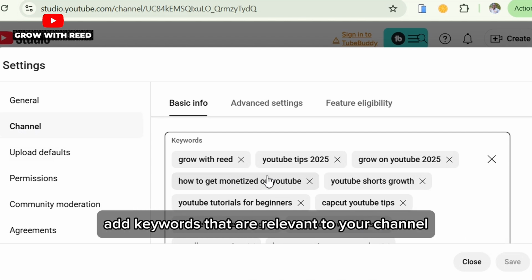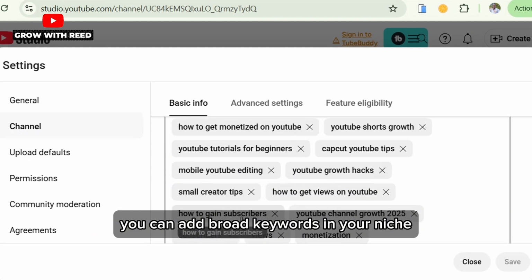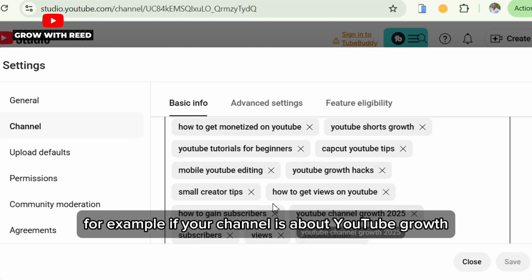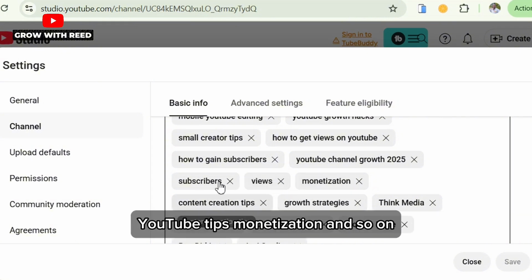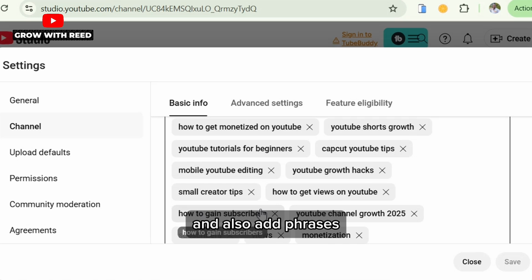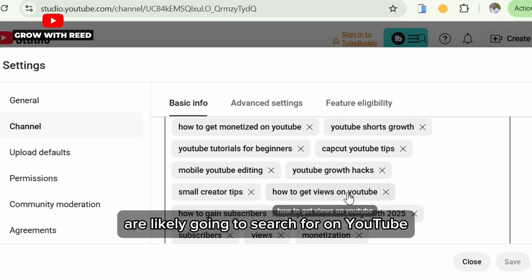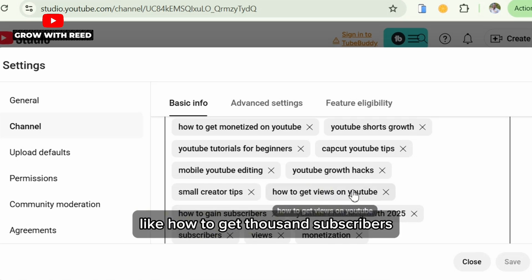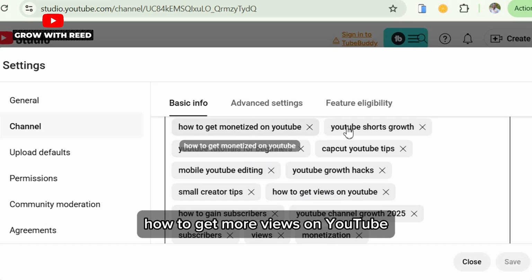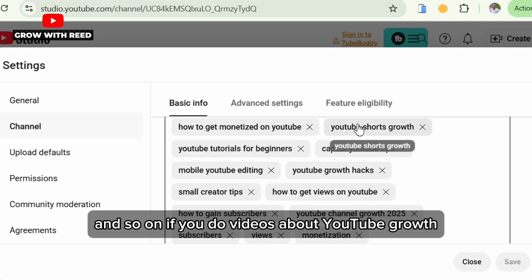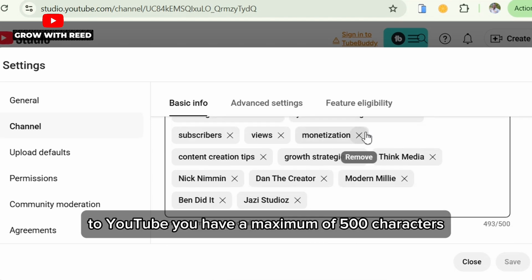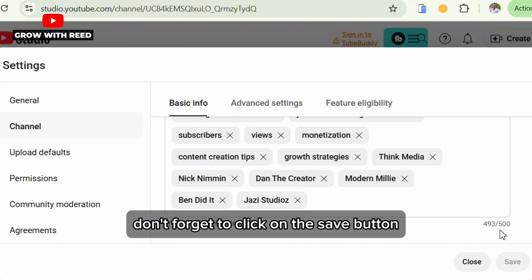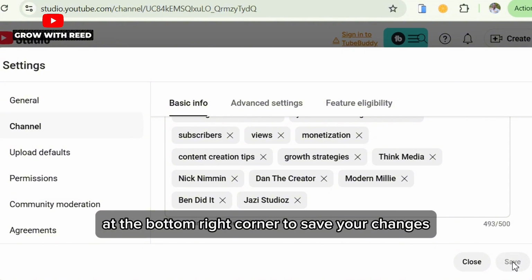Add keywords that are relevant to your channel. You can add broad keywords in your niche. For example, if your channel is about YouTube growth, you can add YouTube growth hacks, YouTube tips, monetization, and so on. And also add phrases that your audience are likely going to search for on YouTube, like how to get 1,000 subscribers, how to get more views on YouTube, and so on, if you do videos about YouTube growth. This is just a way of introducing your channel to YouTube. You have a maximum of 500 characters to describe your channel to YouTube. Don't forget to click on the save button at the bottom right corner to save your changes.